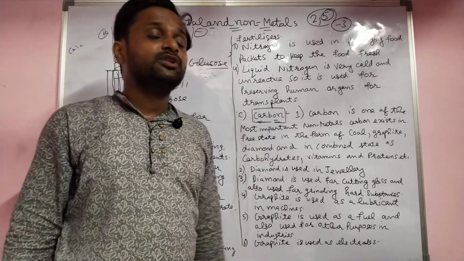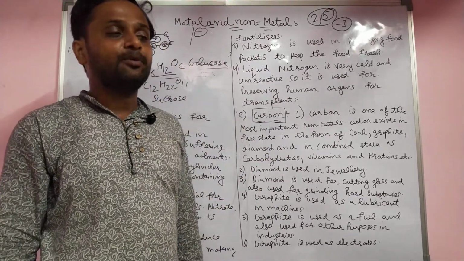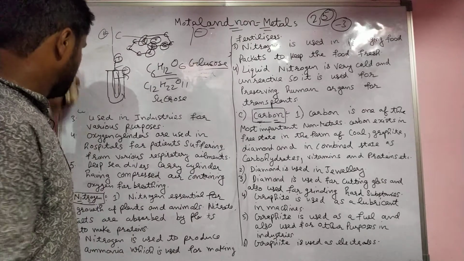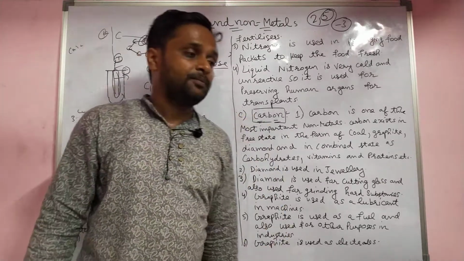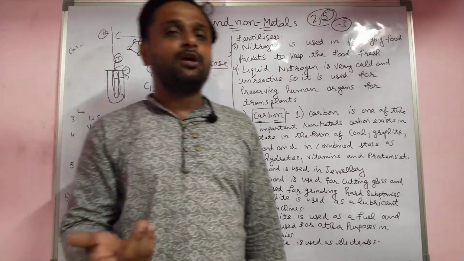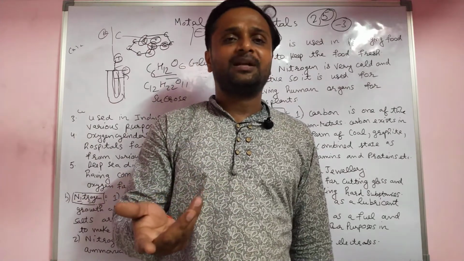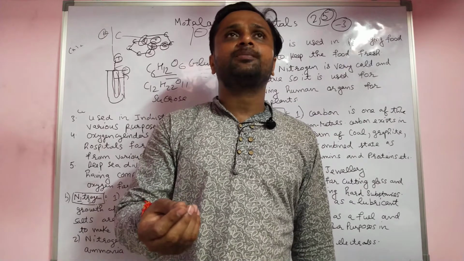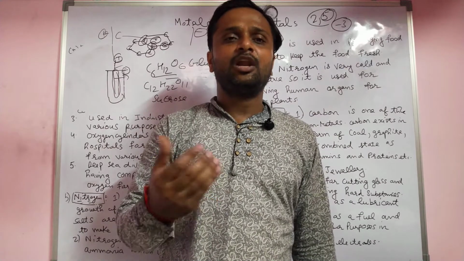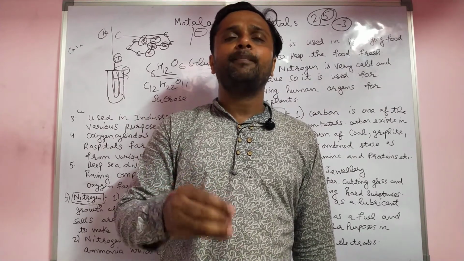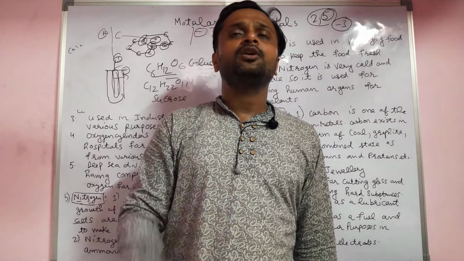These are the uses of some non-metals: oxygen, nitrogen, carbon. In the next lecture we will discuss the uses of chlorine and other non-metals. We will also discuss alloys, mainly alloys, which are homogeneous mixtures of metals or maybe non-metals.